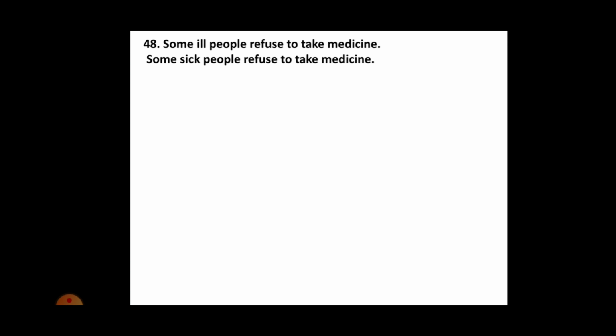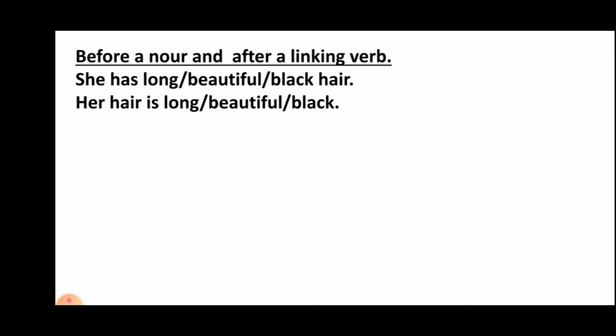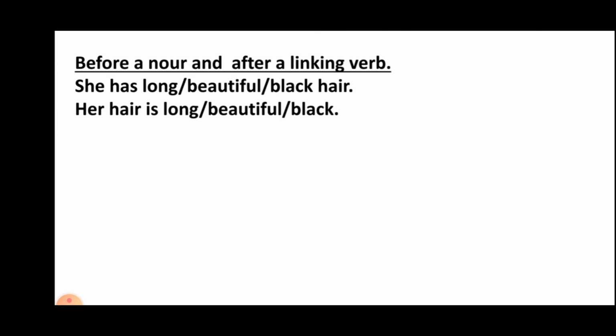For example, look at this example. She has long, beautiful, or black hair. She has long hair, or she has beautiful hair, or she has black hair. So here, hair is the noun, and the adjectives that we have used before hair are long, beautiful, and black. They can be used before a noun as well as after a linking verb.